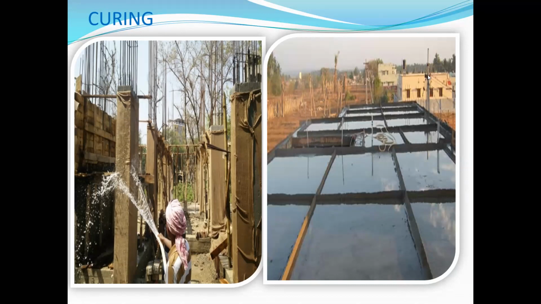Another one, see the second picture, dividing into a number of pots and put the water, store the water, curing the structural elements every minute and every second. These are the types of curing. Curing is mainly minimum starting from 3 days, medium 7 days, maximum 28 days. The three periods there: 3 days, 7 days, and 28 days.